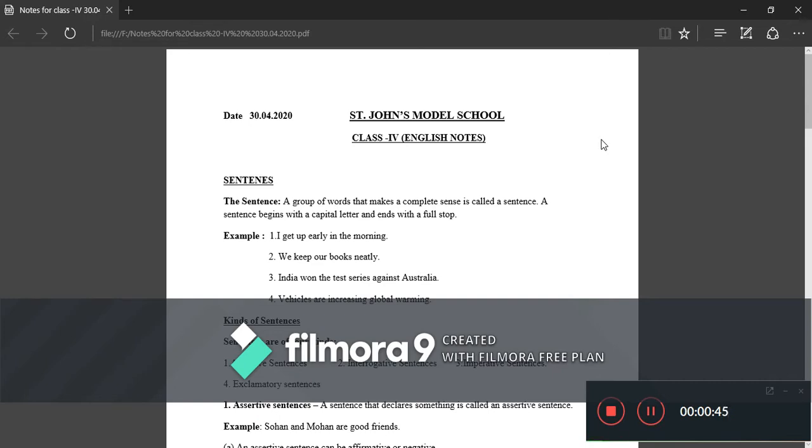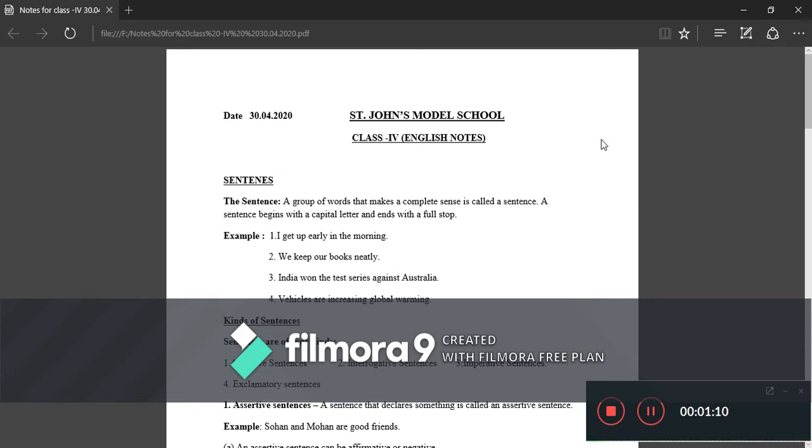Examples are there. I get up early in the morning. We keep our books neatly. India won the Test series against Australia. Vehicles are increasing global warming. Mary had a little lamb. Little Jack Horner sat in a corner. So these are the examples and they convey a complete thought. So these are known as sentences.